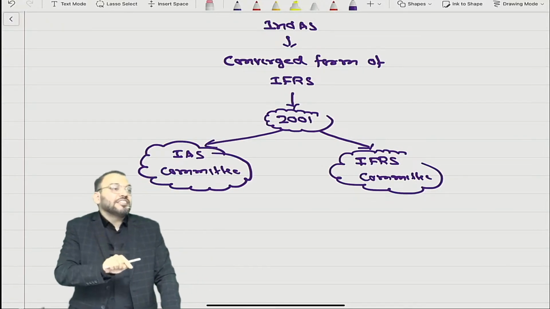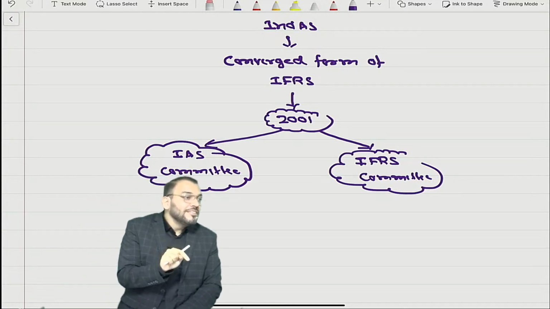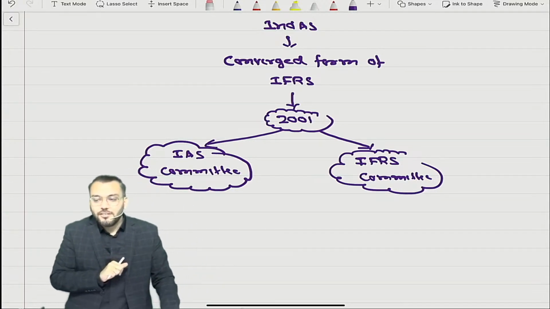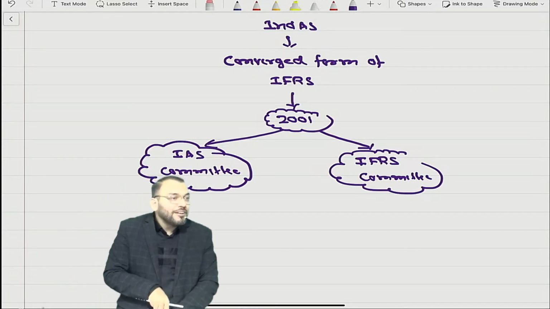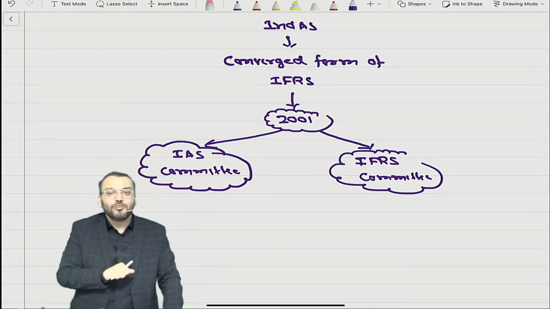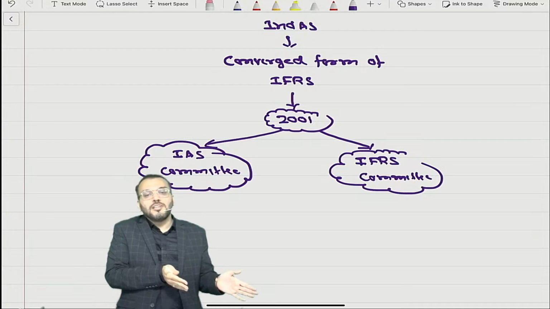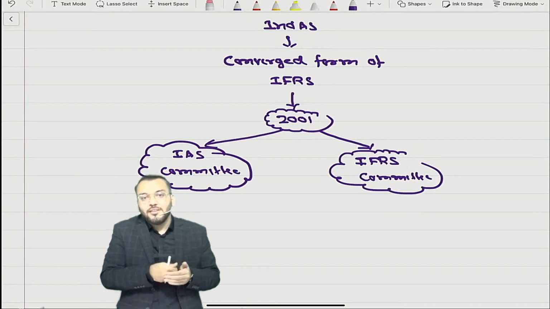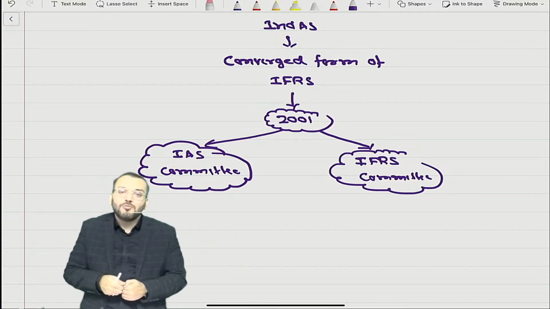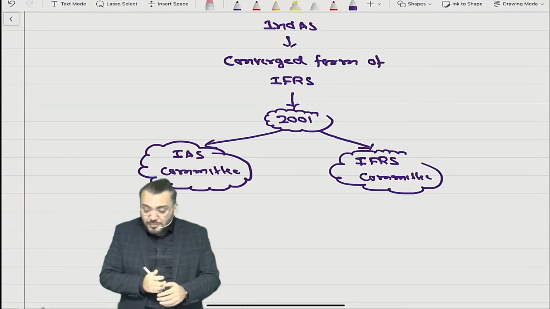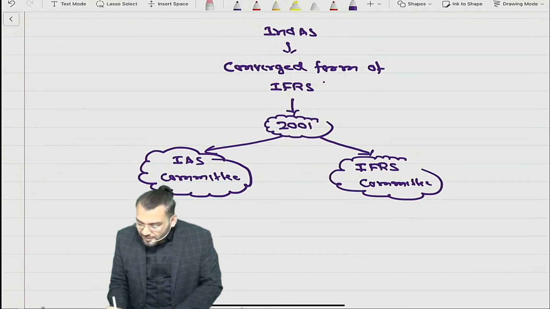So when I say IAS, it is not India's. It is International Accounting Standard. When I say IFRS, it is International Financial Reporting Standard. So before 2001, it was known as IAS. After 2001, it is known as IFRS.